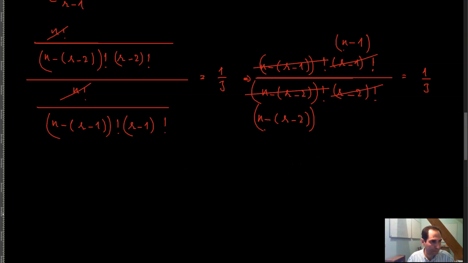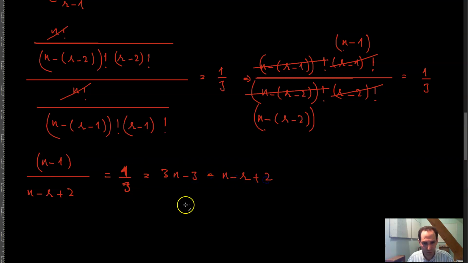Which means that basically, n minus 1 divided by n minus r plus 2 is equal to 1/3, which means that basically 3 times this, which is 3n minus 3, is equal to n minus r plus 2.